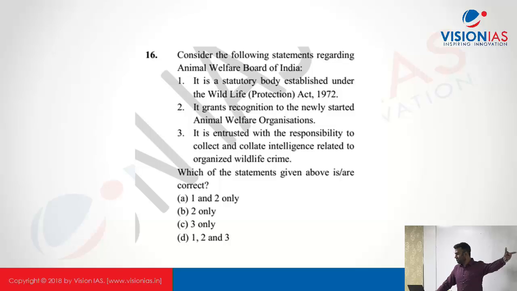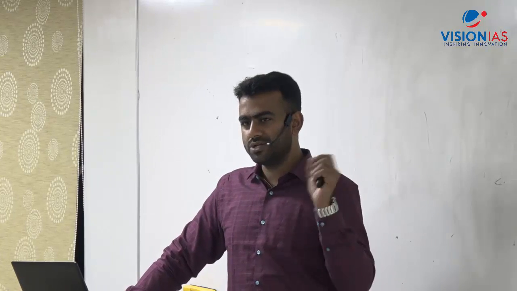Whatever law we have, the Prevention of Cruelty to Animals Act, to ensure the measures so that there is no cruelty towards animals. Even if we have to kill some animals, we have to kill in such a manner that very little pain is inflicted. So to ensure all these things, we have this Animal Welfare Board.